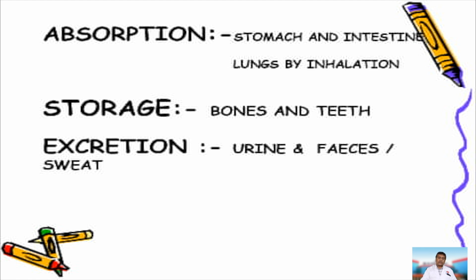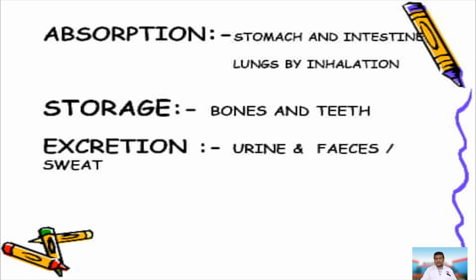Fluoride can also be absorbed through the lungs. That is, when we inhale gases or air, it can be taken up from there, and then it reaches the bloodstream. Ultimately, the central compartment where fluoride must reach is the blood plasma, where it gets distributed and then eliminated. The storage of fluoride is basically in the bones and the teeth.